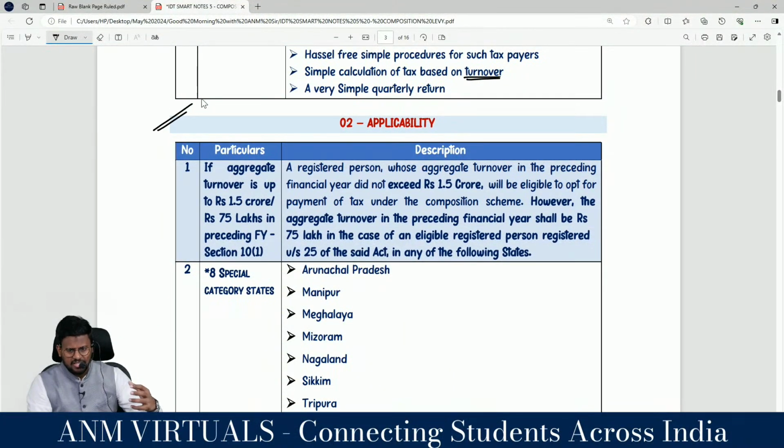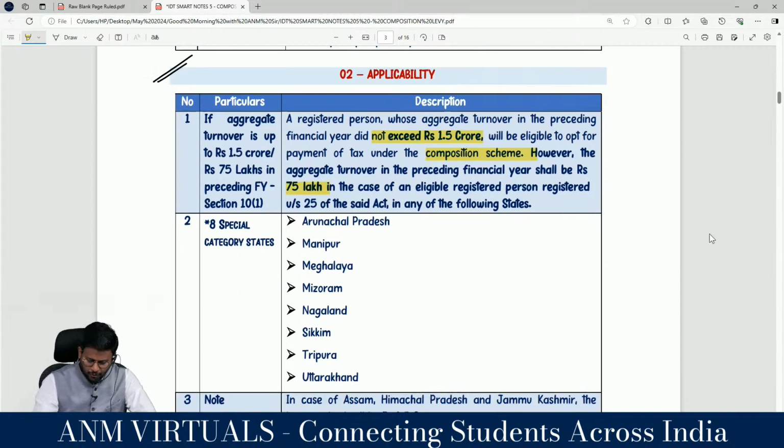In case of a registered person whose aggregate turnover in the immediately preceding previous year does not exceed 1.5 crore, will be eligible to opt for the payment of tax under the composition levy. However, the aggregate turnover in the preceding financial year shall not exceed 75 lakh in case of eligible registered person registered under section 25 of the said act in any of the following states.